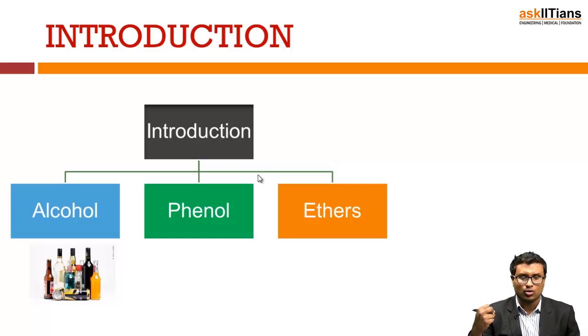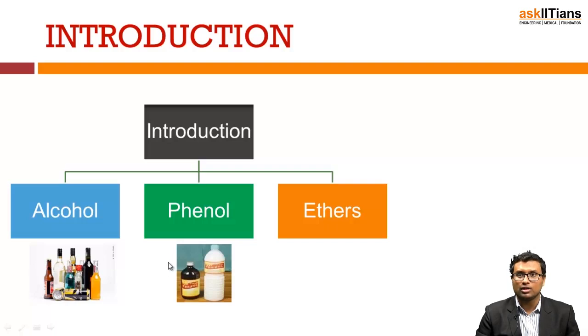You can see alcohols are present in these images of wine. Next, phenol. Phenol is also a very important pharmaceutical reagent, and phenols are also generally used for cleansing. Ethers can also be considered one of the important medicines, and are generally used in the treatment of cancer.